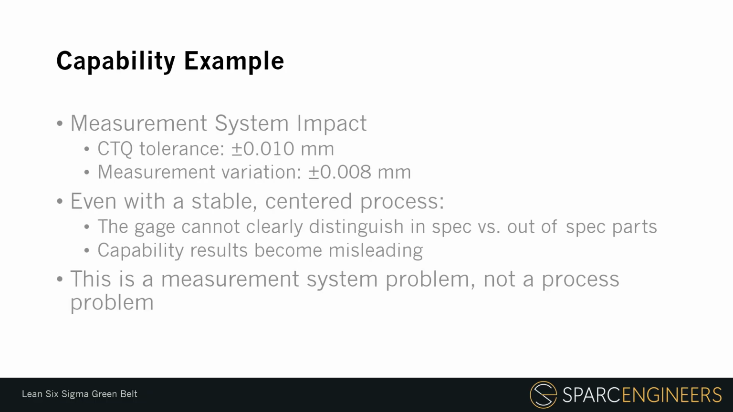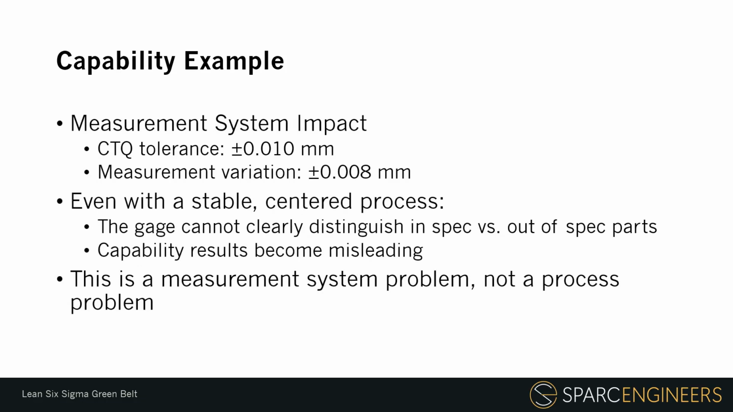Suppose we have a CTQ tolerance of plus or minus 0.010 millimeters. Now suppose the measurement variation is plus or minus 0.008 millimeters. That means the measurement system variation is almost as large as the tolerance window itself. Even if the actual process is stable and centered, the gauge cannot clearly distinguish between in-spec and out-of-spec parts. Some good parts may look bad. Some bad parts may look good. Capability results become misleading because the measurement system is consuming too much of the tolerance.